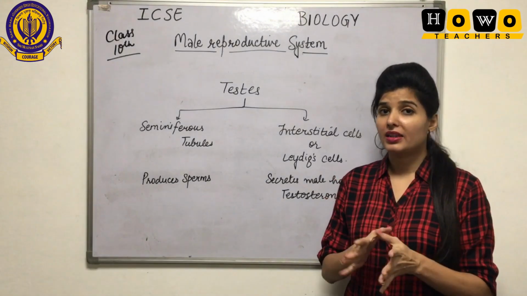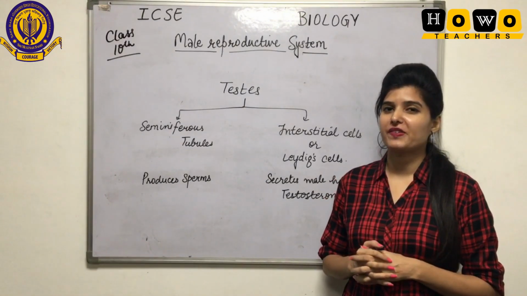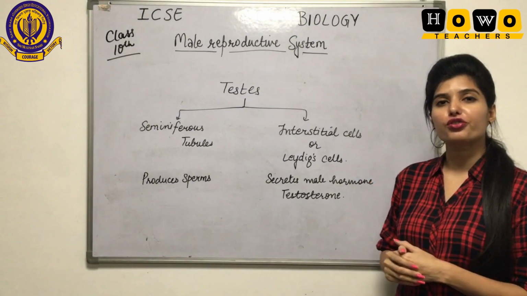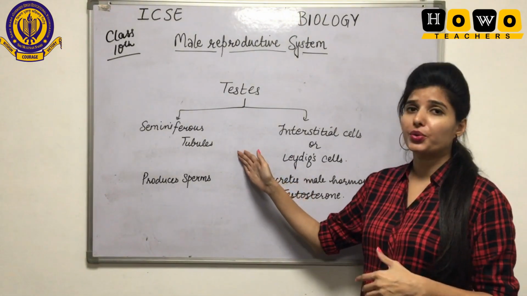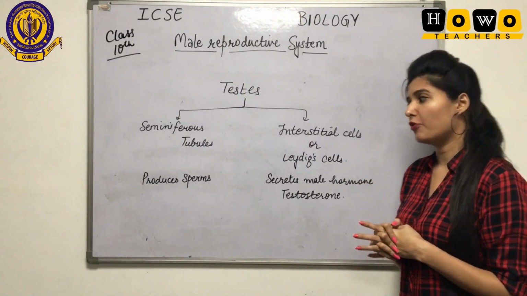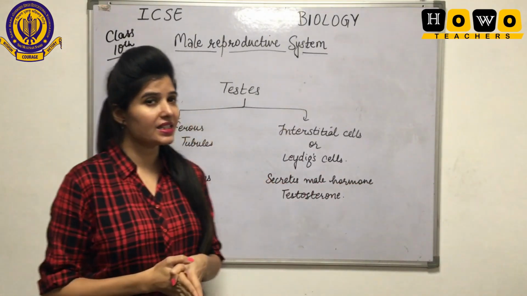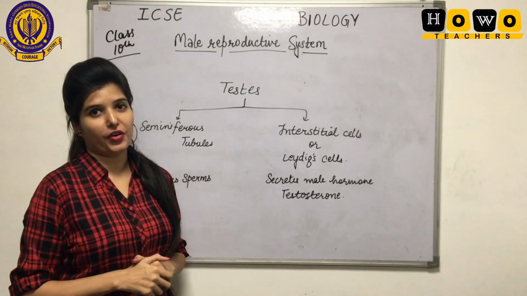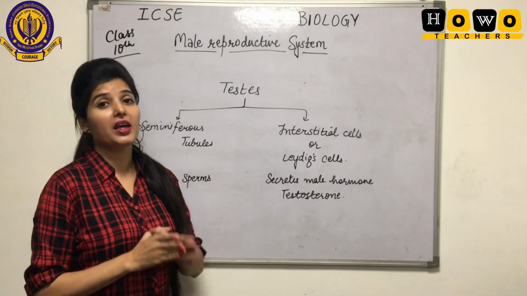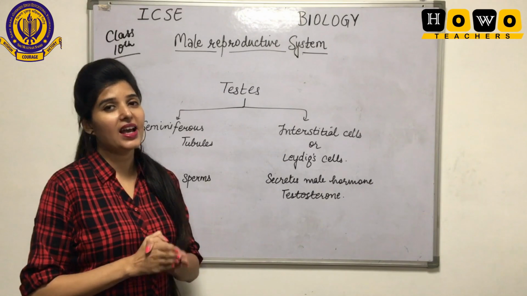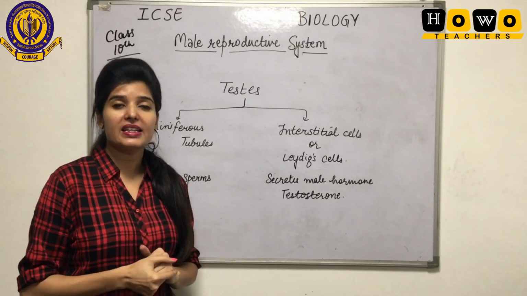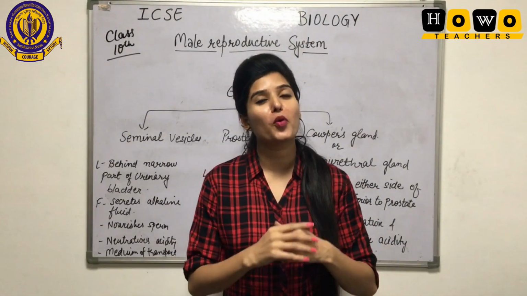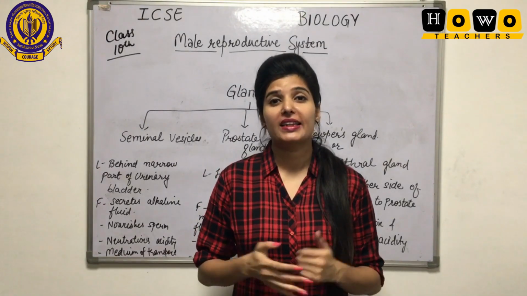Inside the testis, there are different kinds of cells: seminiferous tubules and interstitial cells, also known as the Leydig cells. Already told that seminiferous tubules help in the formation of sperms, and interstitial or Leydig cells secrete the male hormone, that is the testosterone. The name of the hormone, the location where it is secreted, and the function of Leydig cell or interstitial cell is very much important. So we are on the most important part of the chapter, that is the glands.